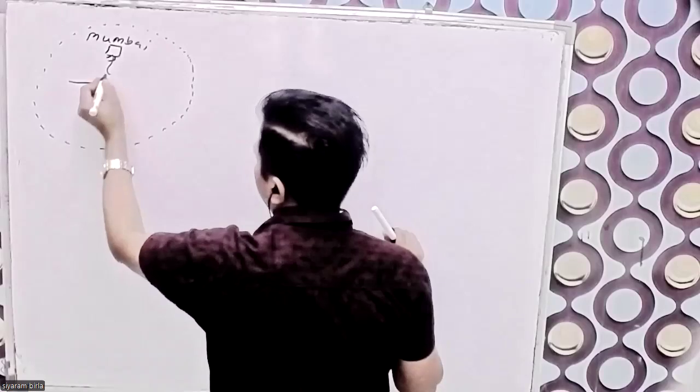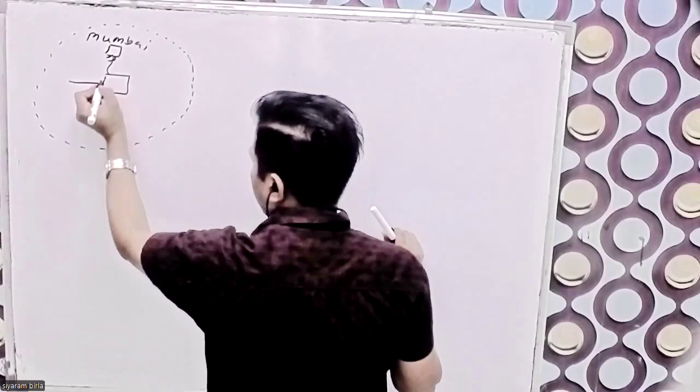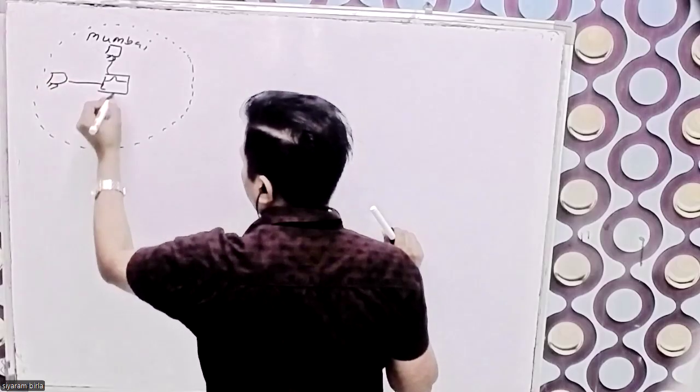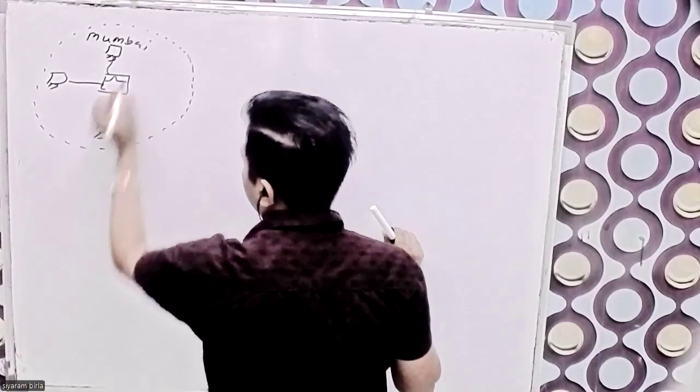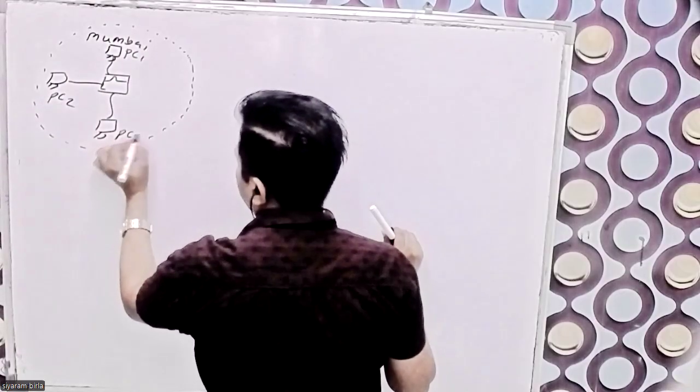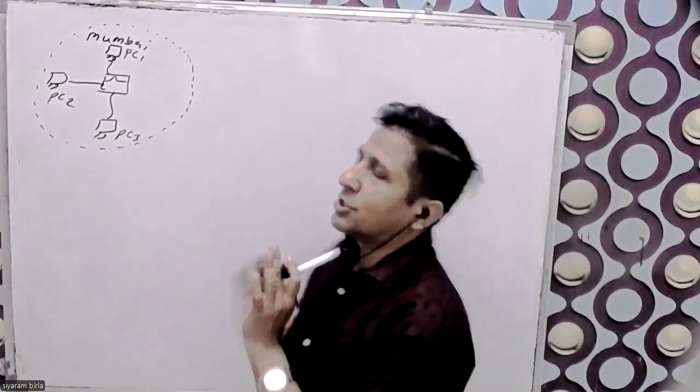I will draw the switch symbol like this, with the zigzag. The number of computers are connected to each other: this is PC1, this is PC2, and this is PC3. They communicate using the switch.